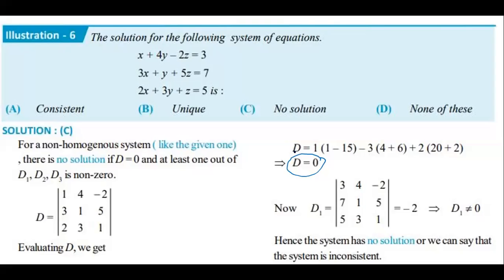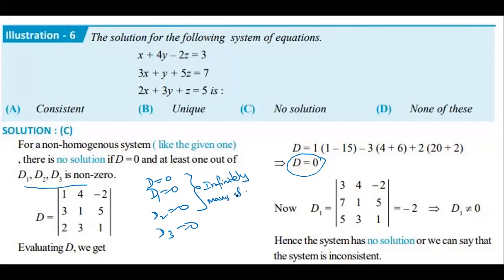Infinitely many solutions means what here? D1, D2, D3 are all zeros. But if at least one of them is not equal to 0, then we can say that it is no solution, inconsistent. Is it clear to all of you? Once again I'm repeating. No solution means at least one of them is not zero. All are zeros means, suppose D1 is 0, D2 is 0, D3 is 0, it has infinitely many solutions. That is the meaning.